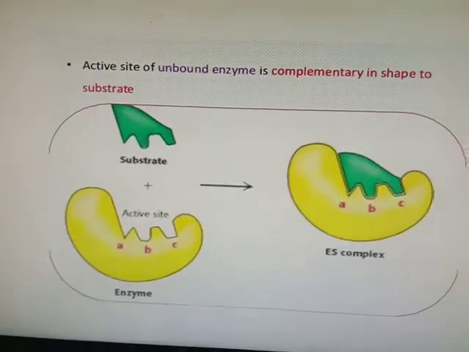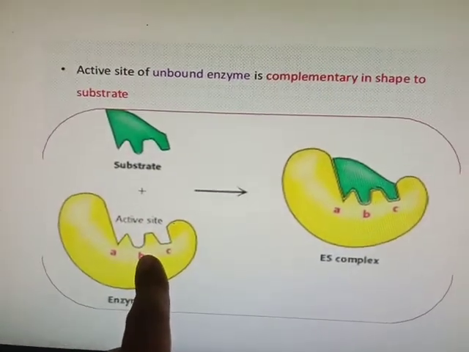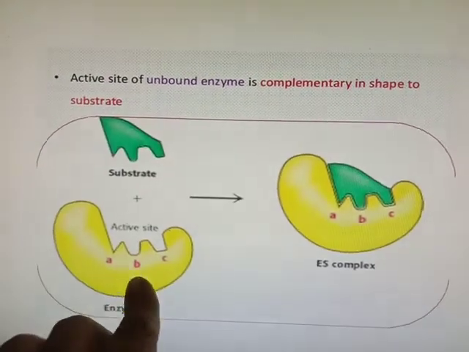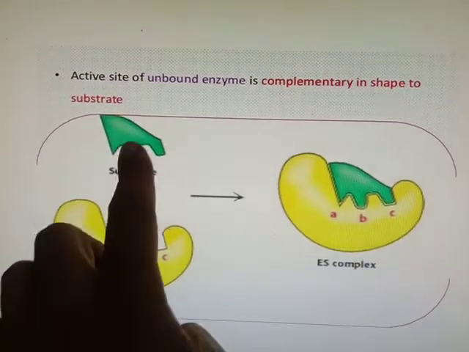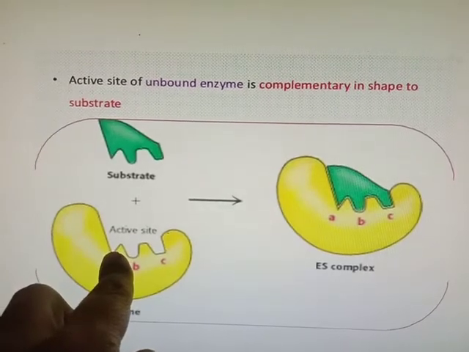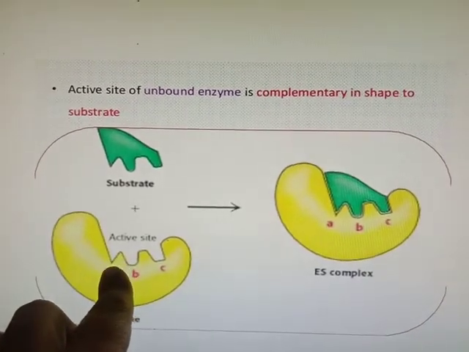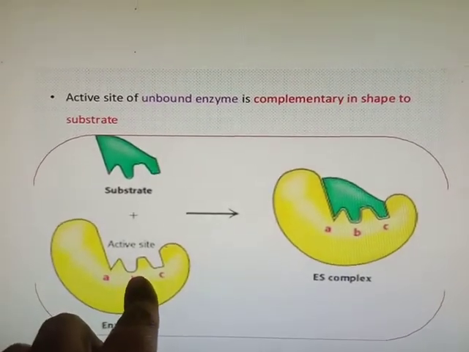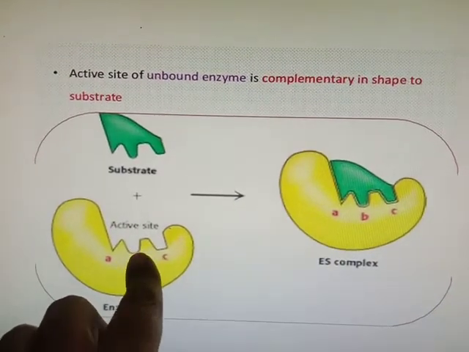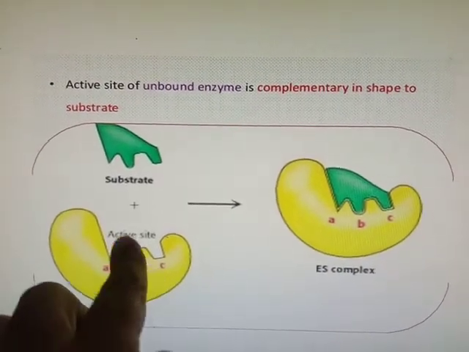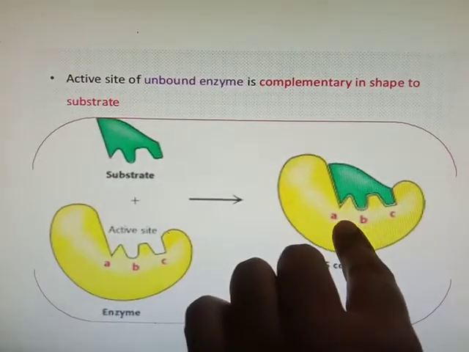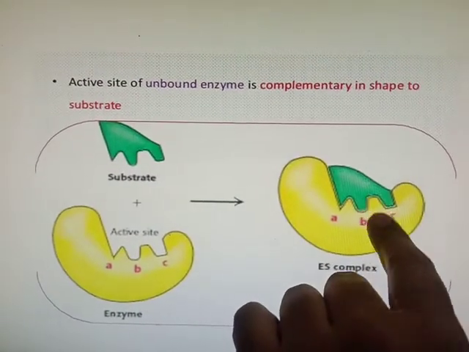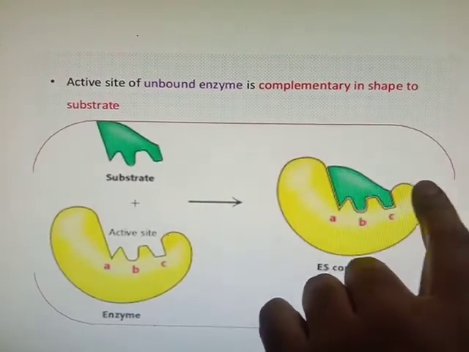So here, this is the enzyme, this is the substrate. They are in nascent active form. When the substrate binds to the active site, it induces a conformational change in the enzyme. When there is a conformational change in the enzyme, it induces strain on the substrate, and due to that strain, the substrate is converted into product.